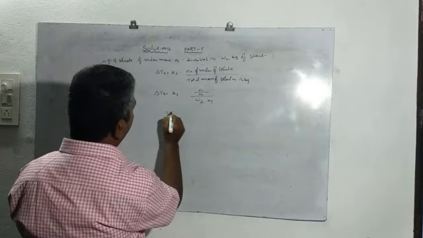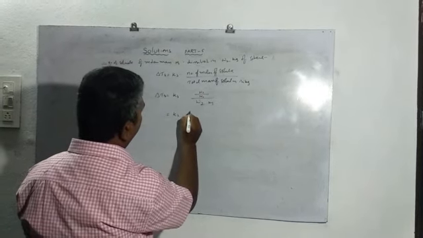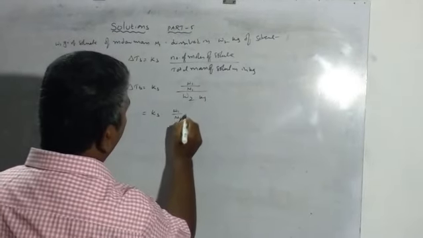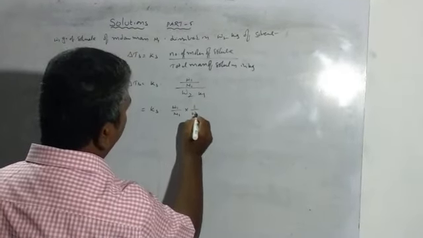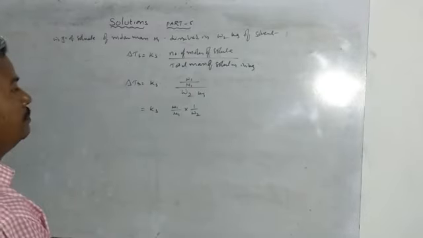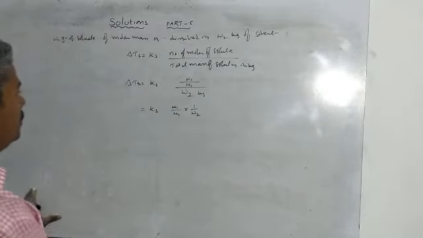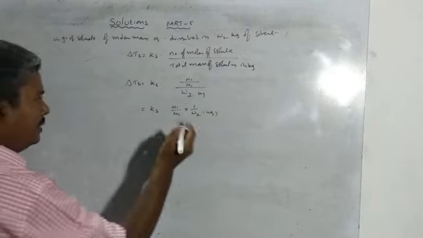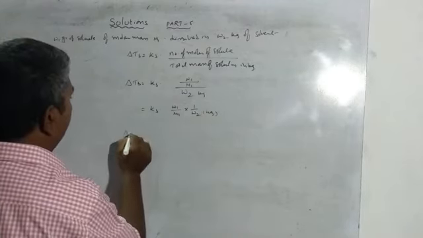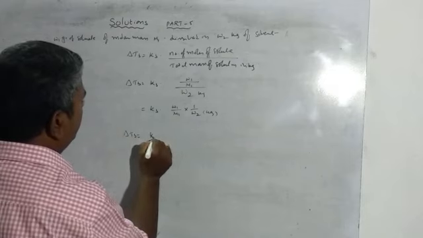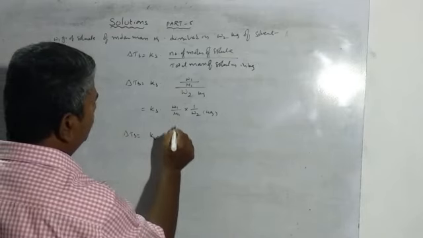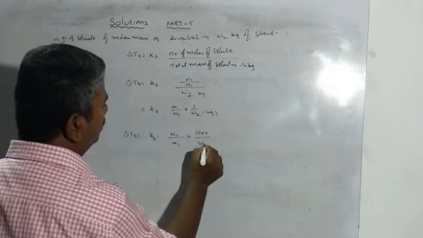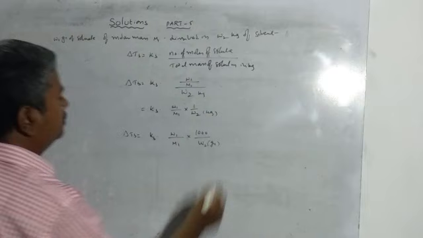That means KB into W1 by M1 into 1 by W2, in kilograms. If in grams, then it is converted as KB into W1 by M1 into 1000 by W2 in grams.